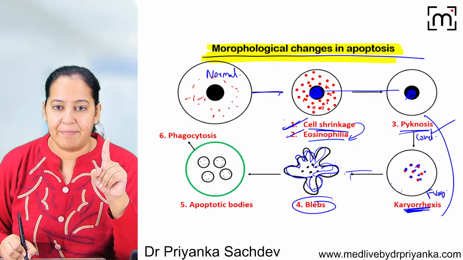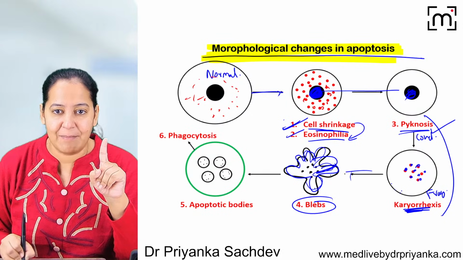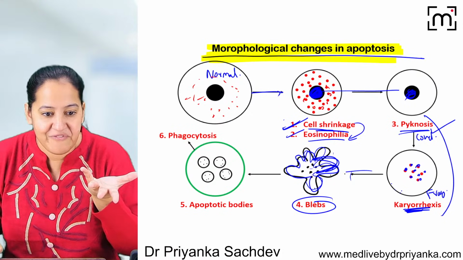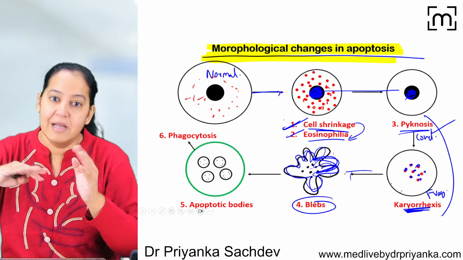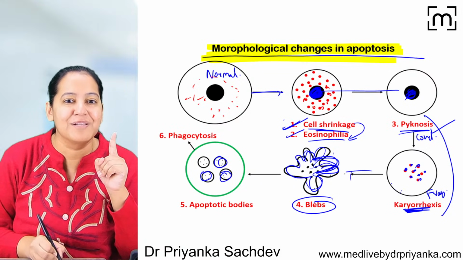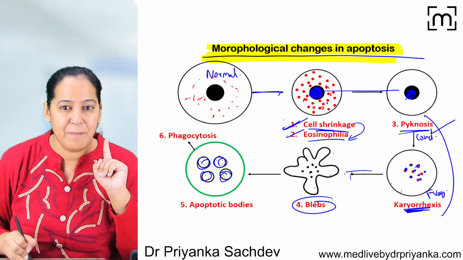Now each bleb, see, this is a bleb. It will carry a small portion of cytoplasm and a small portion of nucleus. The nucleus is already fragmented with it and separate from the cell. So all the blebs will separate from the main cell. So basically the cell is converted into multiple small apoptotic bodies. In this way, the apoptotic bodies are formed.